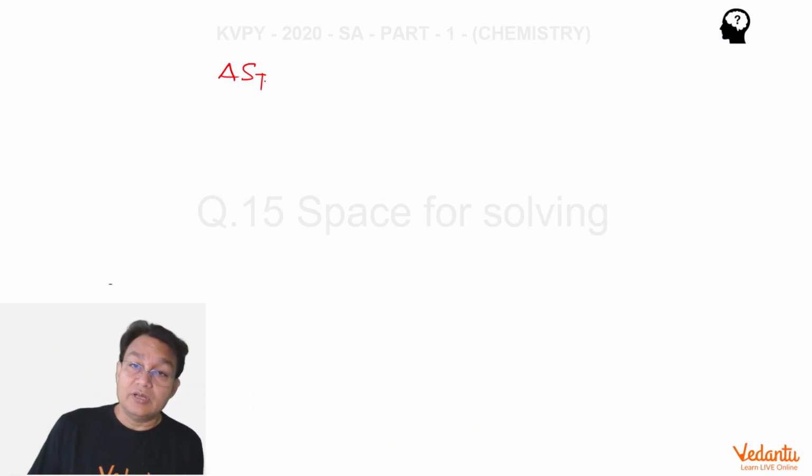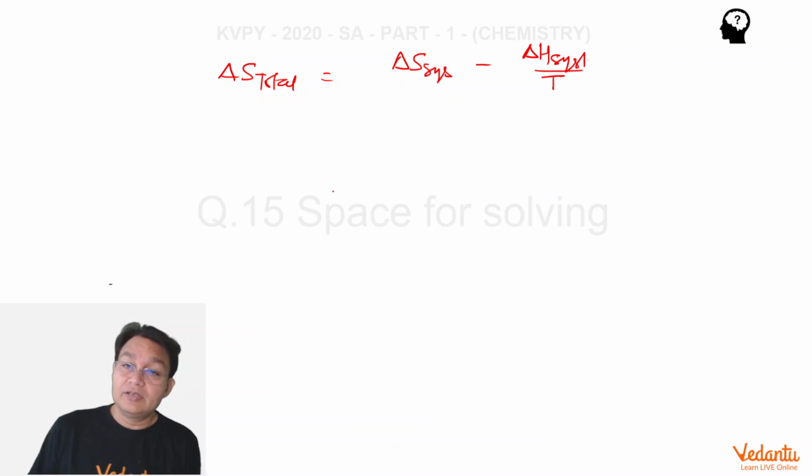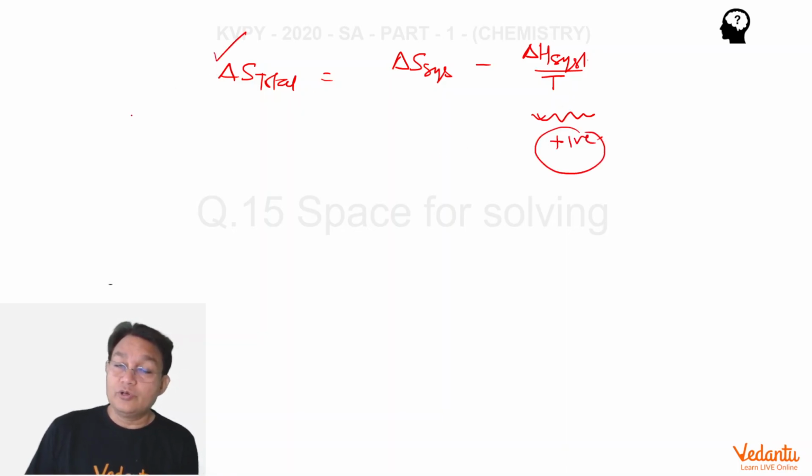If delta H is negative, then this term will be positive, and of course it is going to support the reaction.